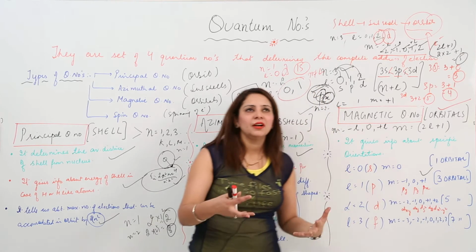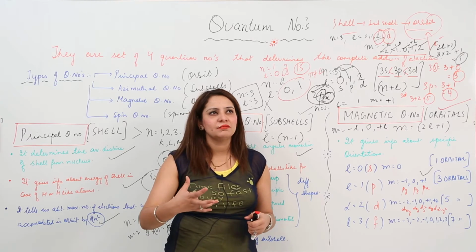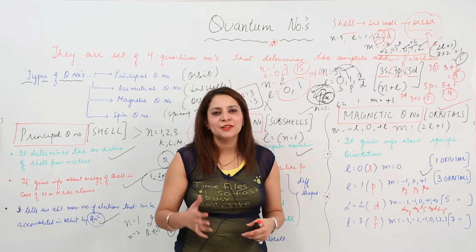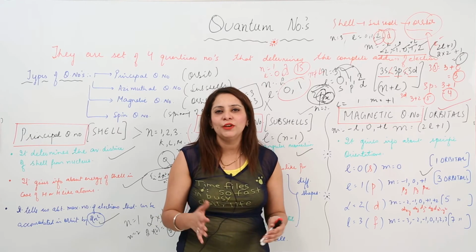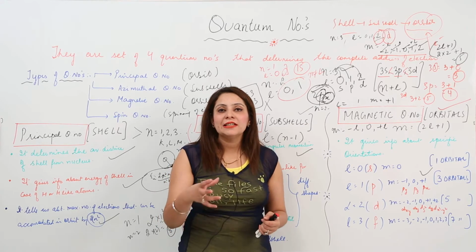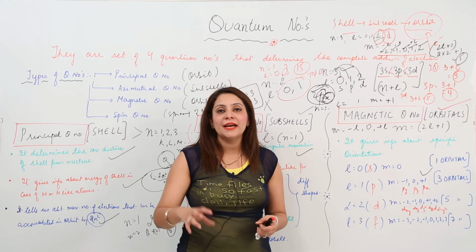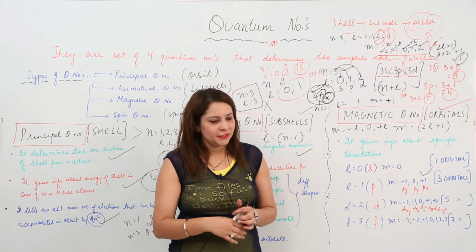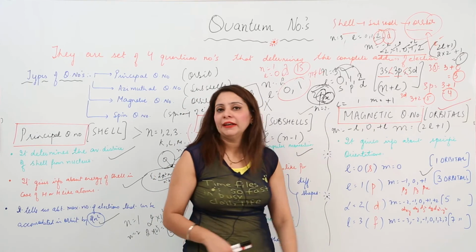Just try to relate them up and learn them, because you need to learn them. You can learn in any way, we are not concerned with that. The concern is that you should be well versed that minus 1 is for this, minus 2 is for this, and 0 for this orbital. Right. So this is the magnetic quantum number.